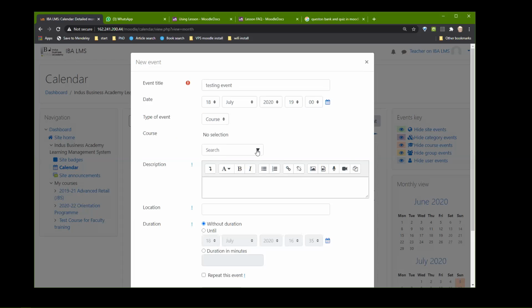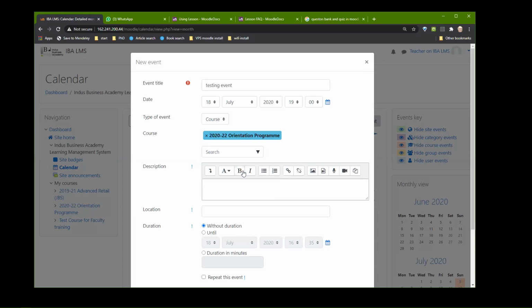Now I can search the courses that I belong to, say orientation program. And this is a test, please ignore. Zoom, or you can save later on here CR1.